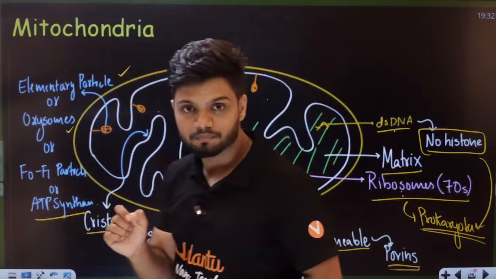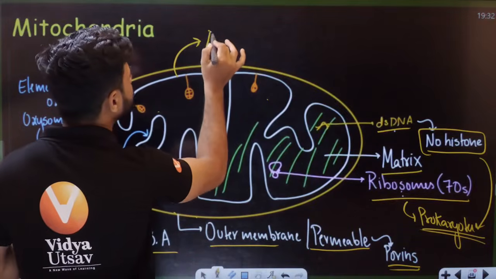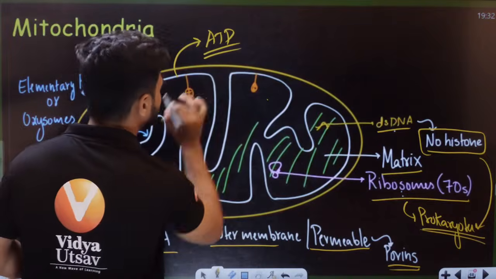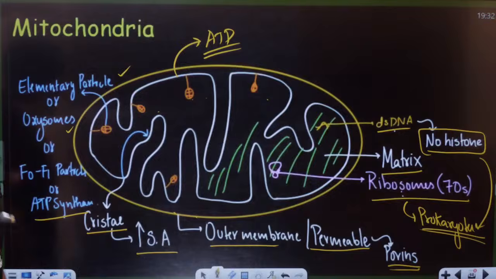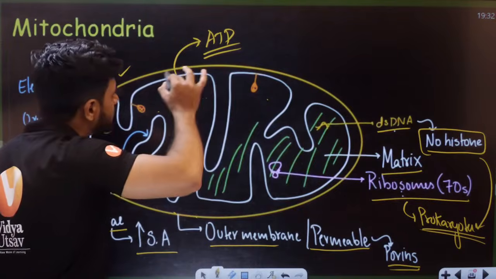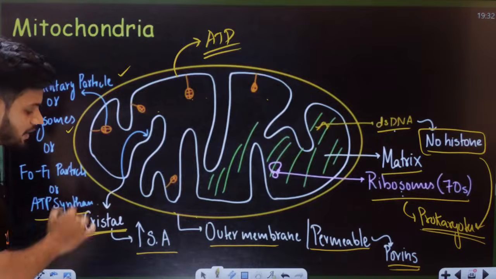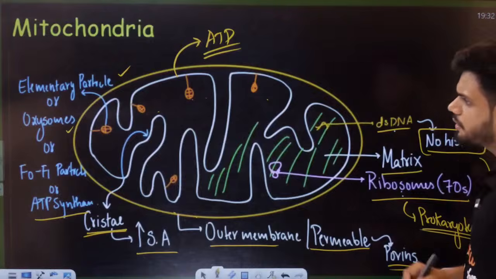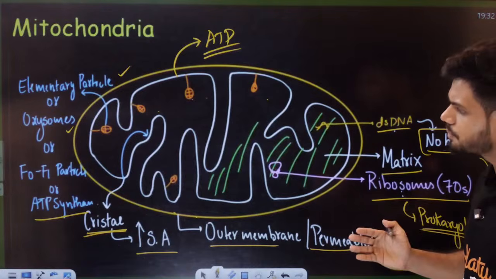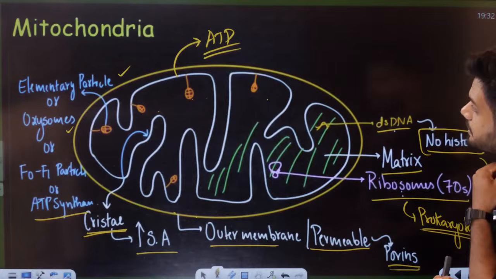Because of this ATP synthase, it can produce ATP. And they are present, students, where? They are present in the inner membrane, that is called cristae, students. So ATP synthase, F0, F1 particle, oxysomes, everything means the same, elementary particles.